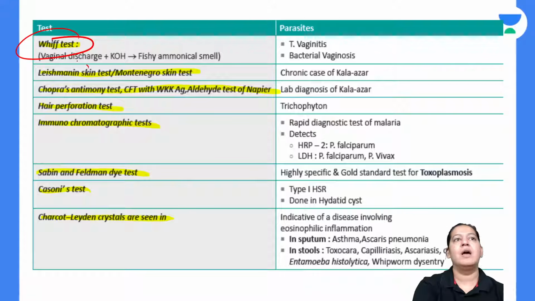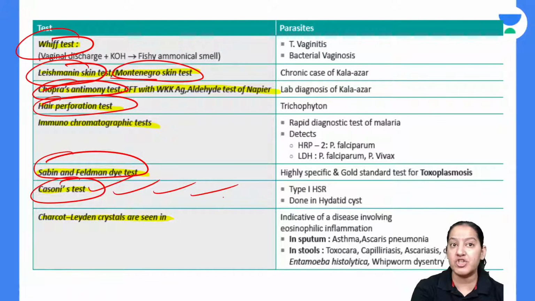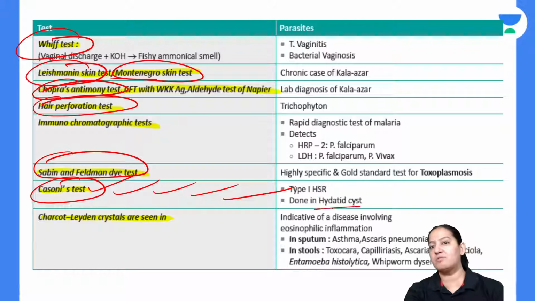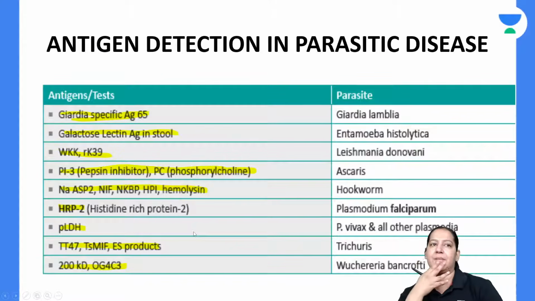It is the Yow test, Leishman test or Montenegro skin test, Chopra antimony test, hair perforation test, Sabin-Feldman dye test. Casoni test has come many times as a question. Casoni test is for hydatid cyst, Echinococcus granulosus, and Charcot-Leyden crystals. So please learn, at least read it for some time.